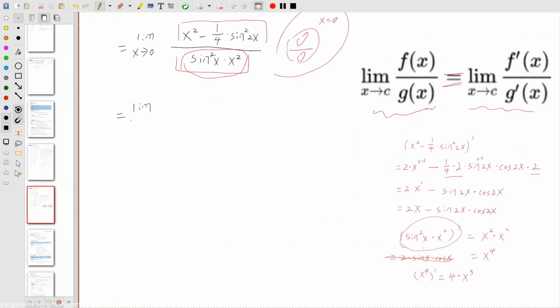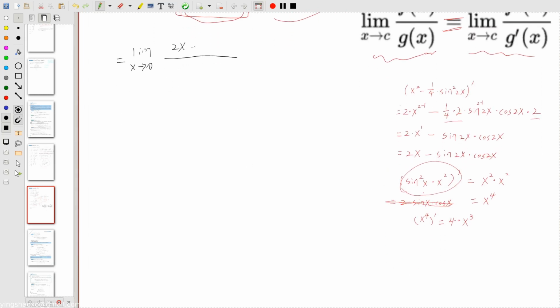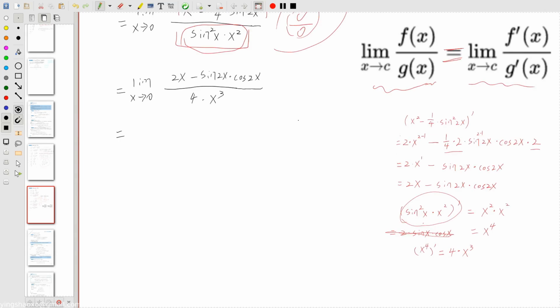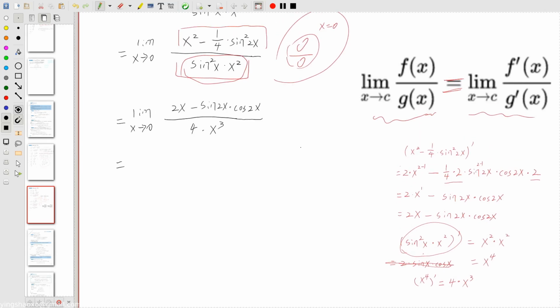We say limit when x approaching to 0, the first part now becomes 2x minus sine 2x times cosine 2x, and the second part now becomes 4 times x to the power of 3. We want to get the limit of this. Apparently this is still unsolvable. We still have to do some simplifying. How can we do that?